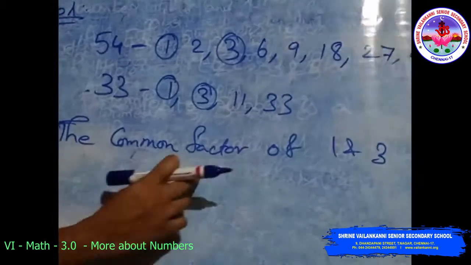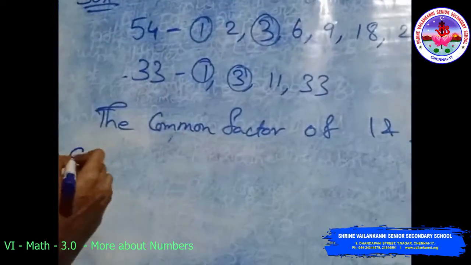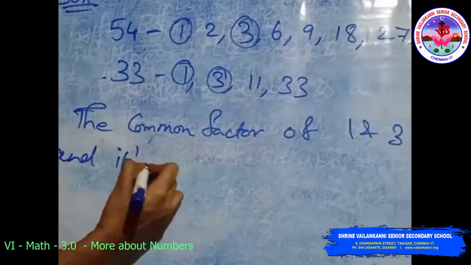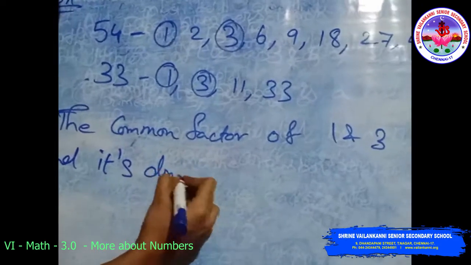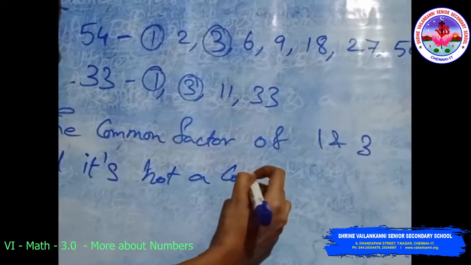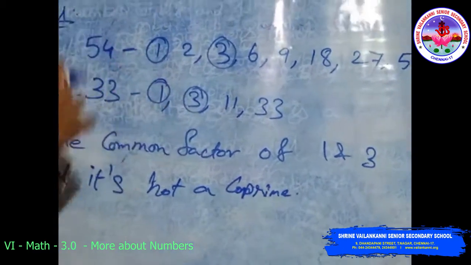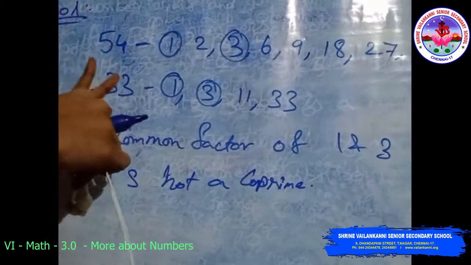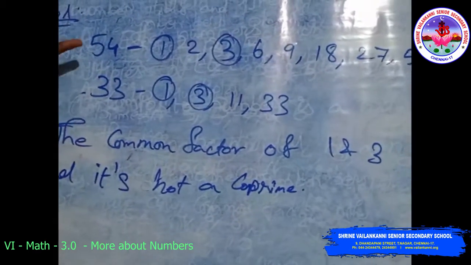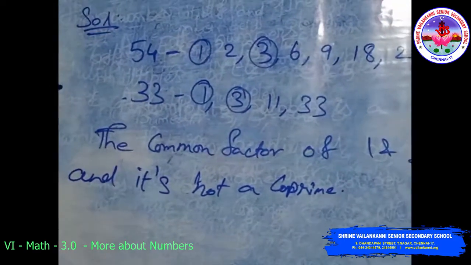It is not a co-prime pair, because co-primes have only one common factor. Here there are two common factors, so they are not co-prime numbers.